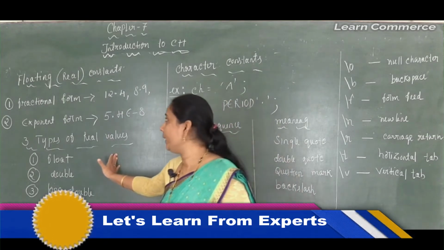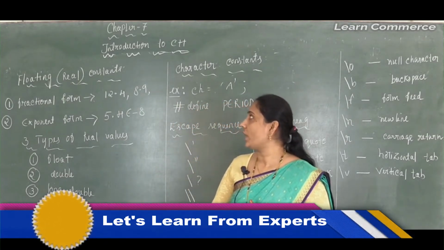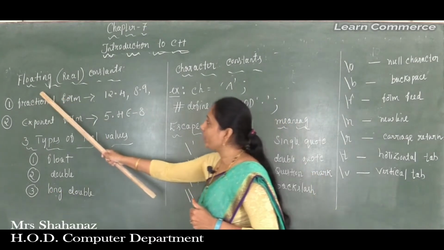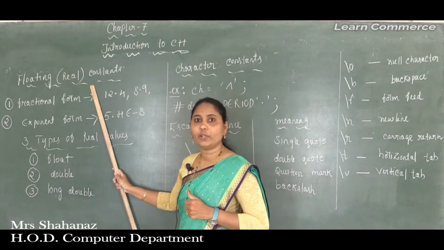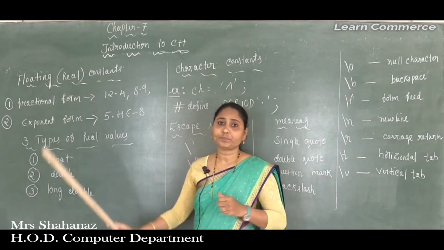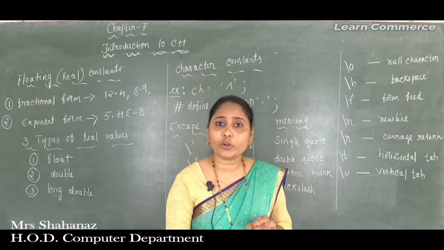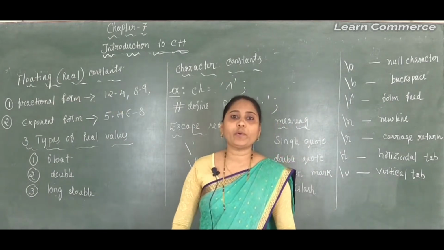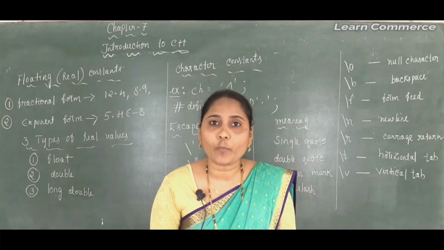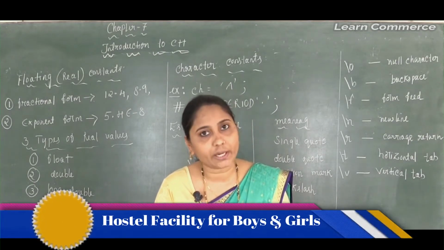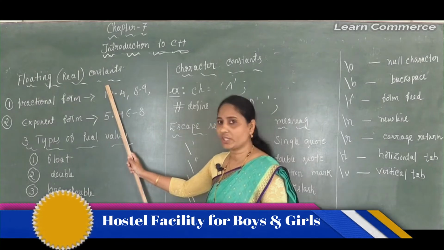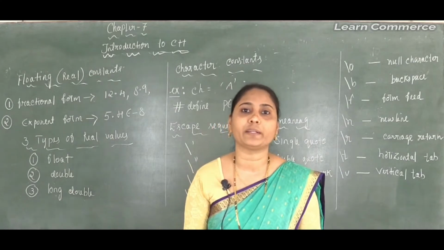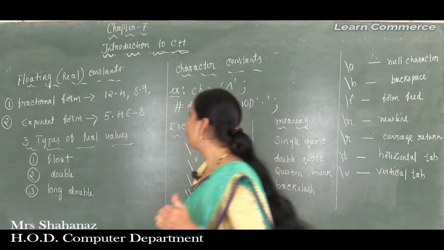Now we are going to complete the next thing, the floating point, which is called the real constant. As we know, numeric constants are classified as integer constants and floating point constants, and a floating point constant is also called a real constant. The floating point number or floating point constant contains both an integer part and a fractional part.